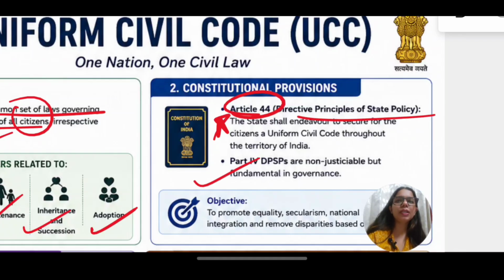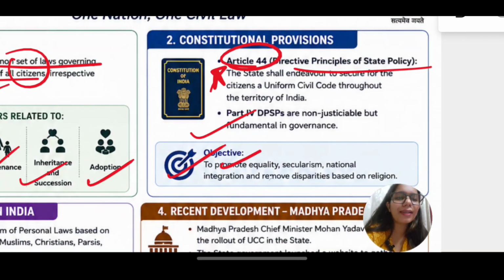So, whenever the constitution makers were making the directive principles of state policy, or giving some directions to the state, they engraved an article such as Article 44 to tell the people that we want this to be done in the upcoming times. We would want the Indian citizens to have the same kind of rules and laws and to follow them naturally. So the objective is to promote equality, secularism, national integration, and remove disparities based on religion.